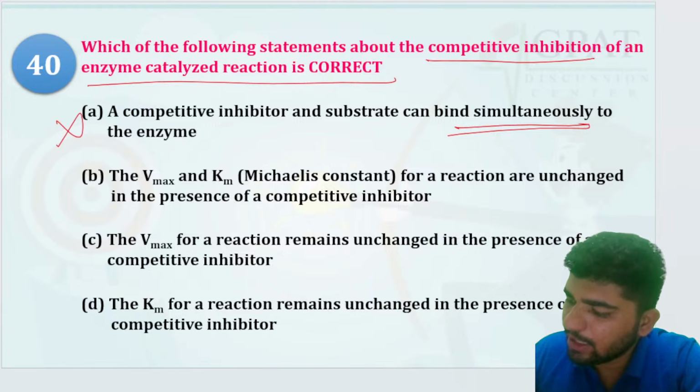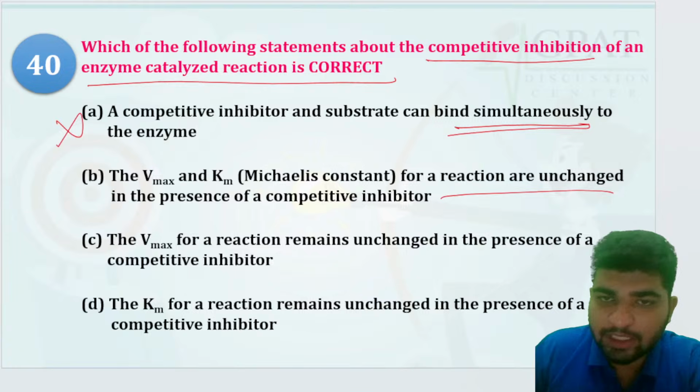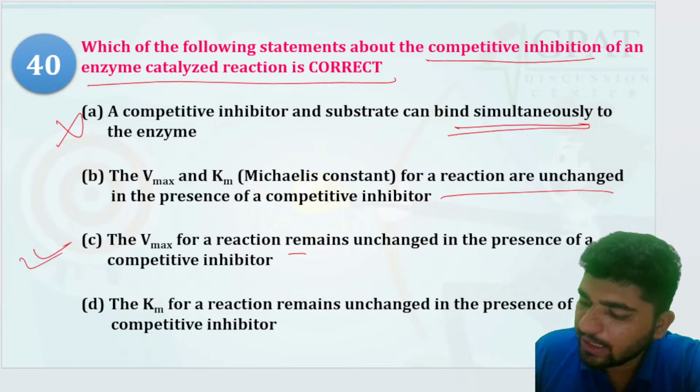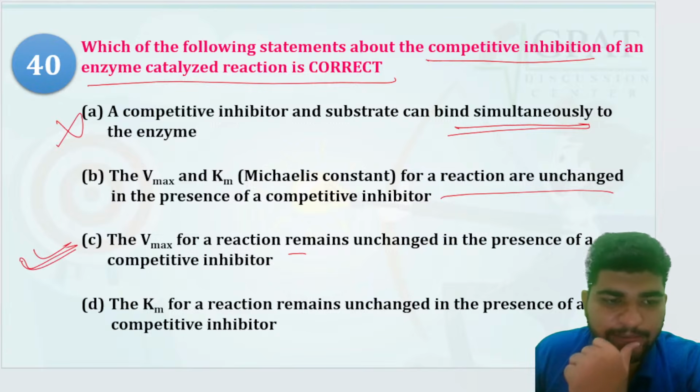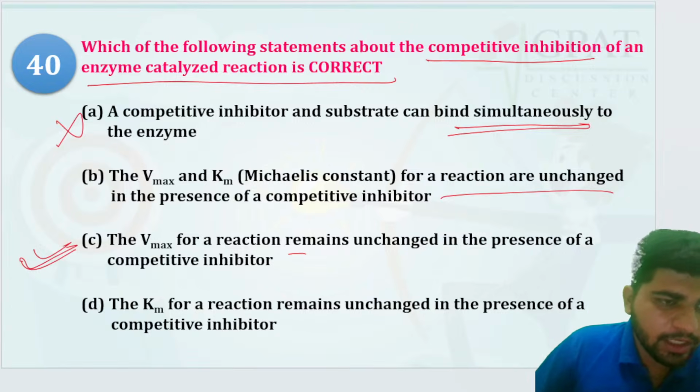The Vmax and Km remain unchanged. No, they do not both remain unchanged. The Vmax for a reaction remains unchanged in the presence of a competitive inhibitor. Yes. Jaffer didn't understand, sir.